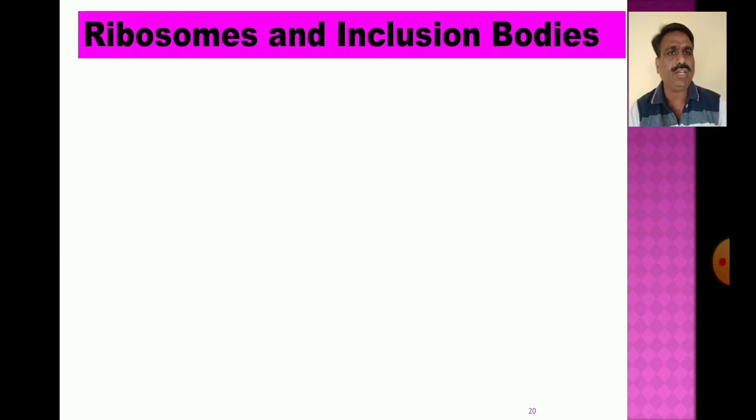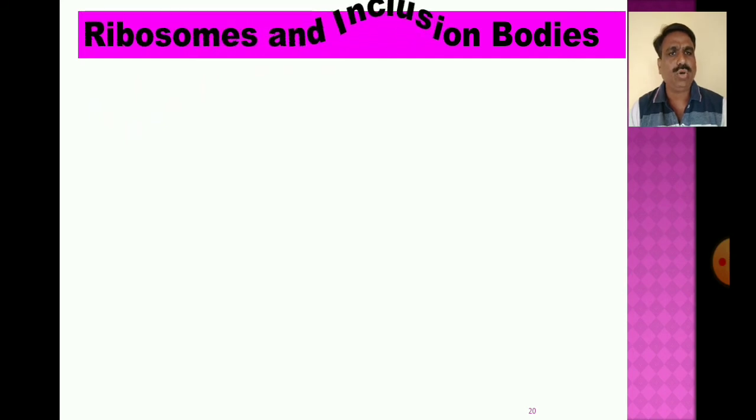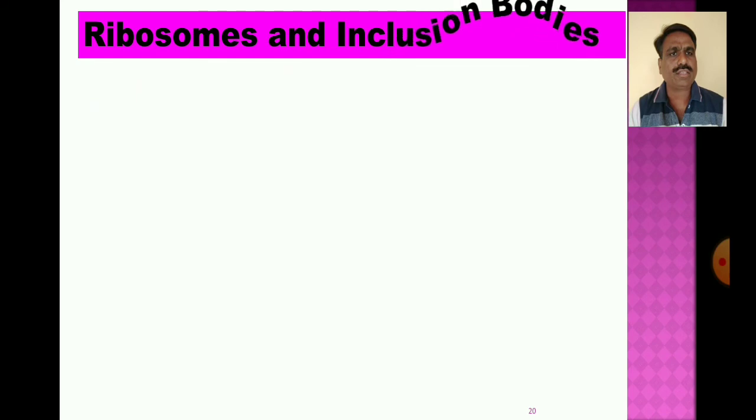Now, the ribosomes and the inclusion bodies. Ribosomes are cell organelles, the only cell organelles present in the prokaryotic cell.